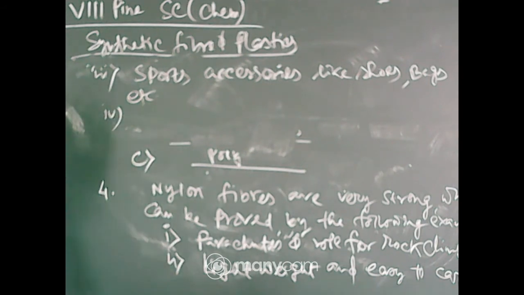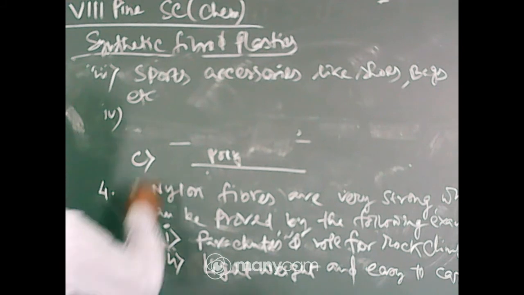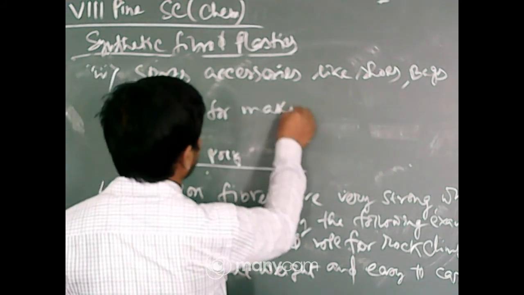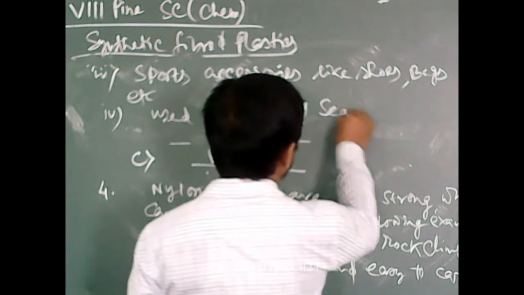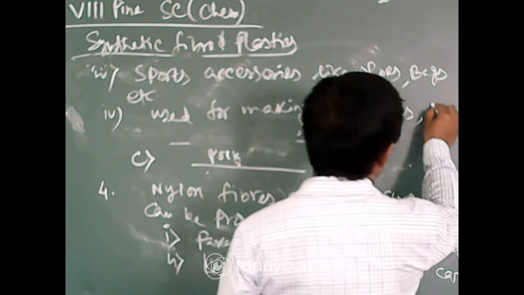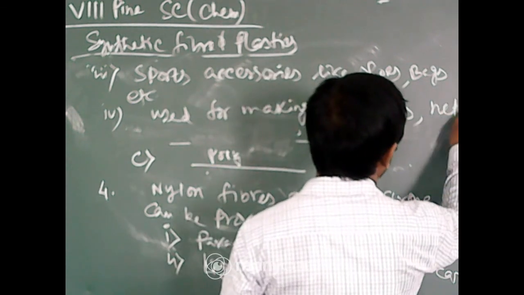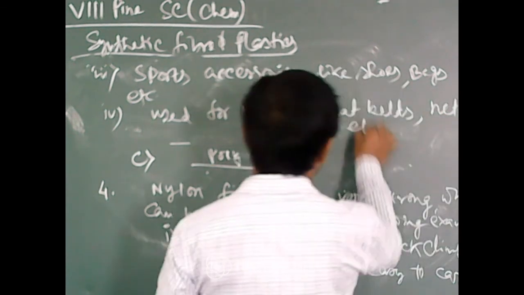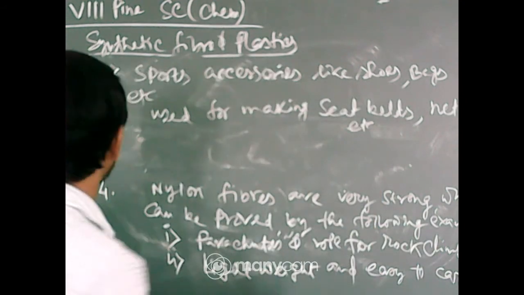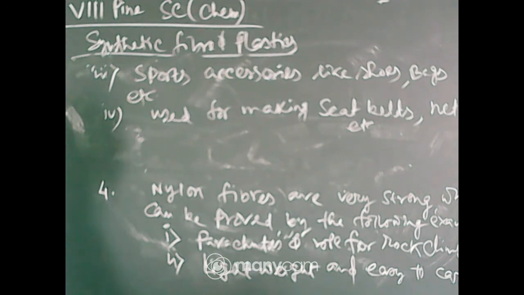Number 4, it is used for making seat belts, nets, etc. Okay. Now 4 points are there.